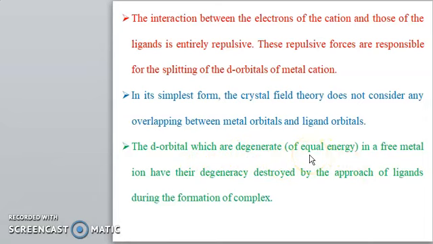Here some orbitals have lower energy and some have higher energy.